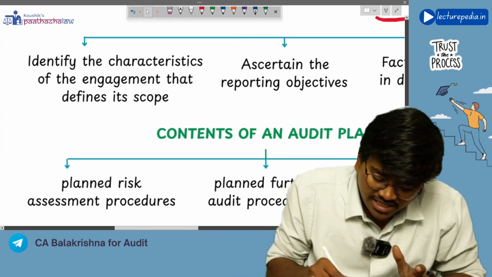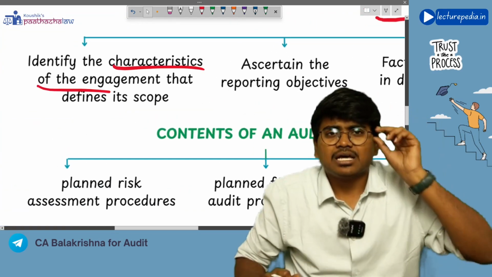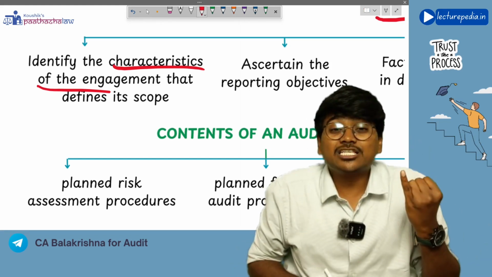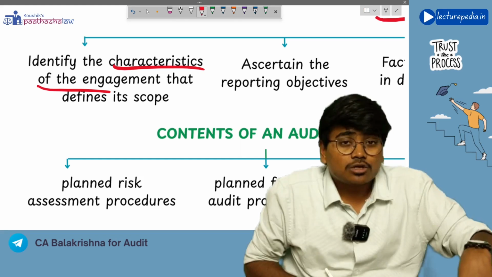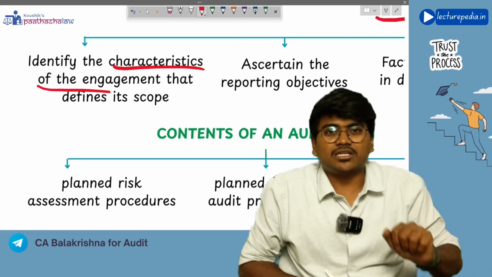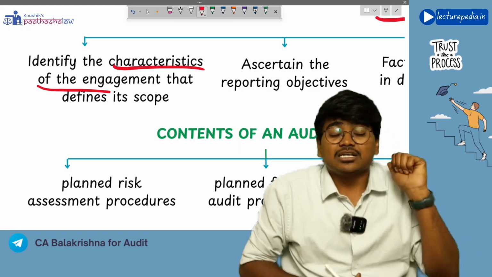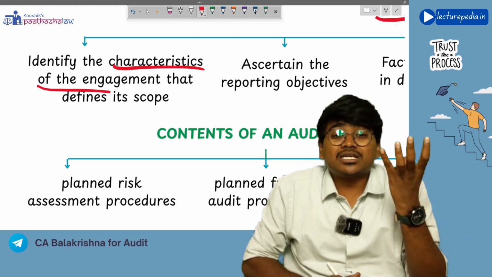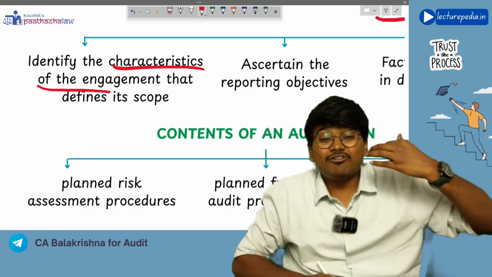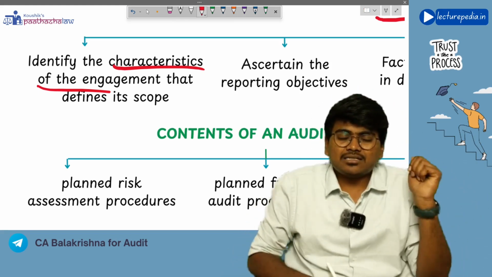Okay, identify characteristics of the engagement. Characteristics of the engagement means which financial reporting framework is being followed for preparation of financial statements of this entity, and what is the business nature of this entity, in which industry it is working. So all these come under characteristics of the entity, because the audit that you perform will vary based on the characteristics of the entity.